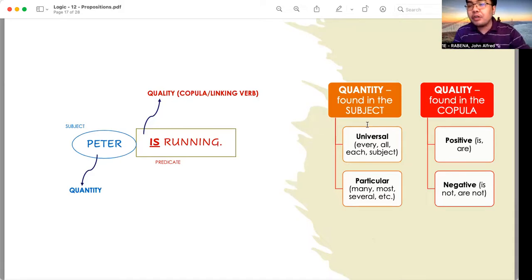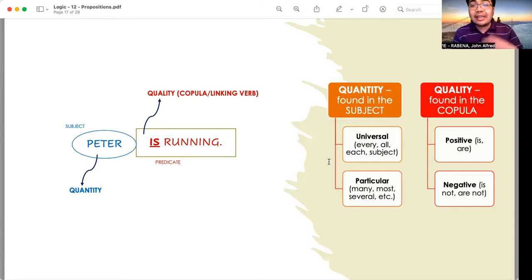Usually, propositions with universal quantity have these keywords in their subject: every, all, each. For example, every Polinian is intelligent. Every Polinian there is the subject, and the quantity is universal because it makes use of the word every. Another example, all Ilocanos are industrious.